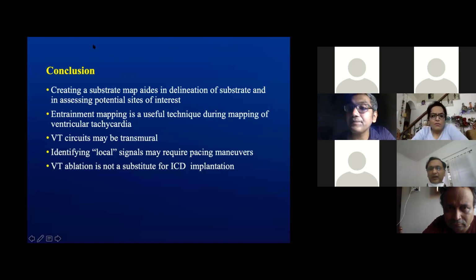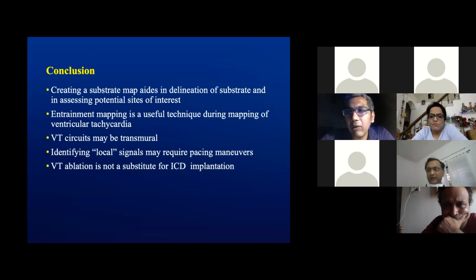Yes, sir. There's a question Ashish has put up, that I suppose an ICD must have been implanted subsequently. How many patients do you routinely take up before putting in an ICD? Sir, with the evidence of the SMASH-VT and VANISH trials, early VT ablation seems to do better. A paper has recently come out which did not show the benefit of early ablation versus ICD implantation. It seems to think that you ablate only after 2 or 3 episodes of the arrhythmia, and that seems to be equal to doing an early ablation.